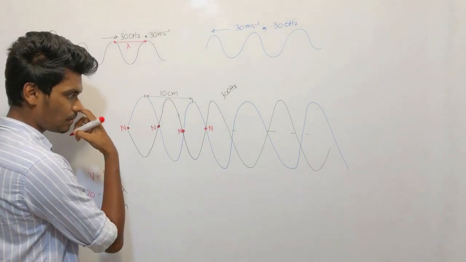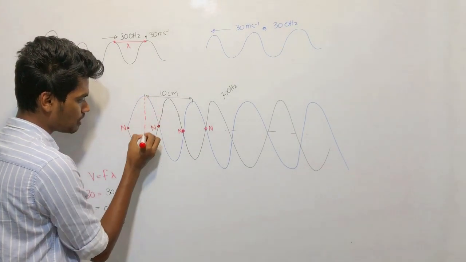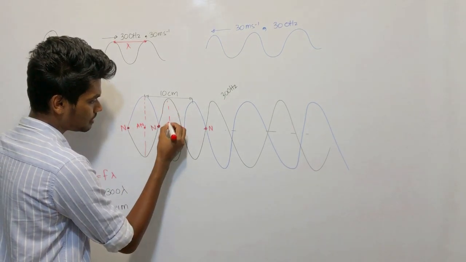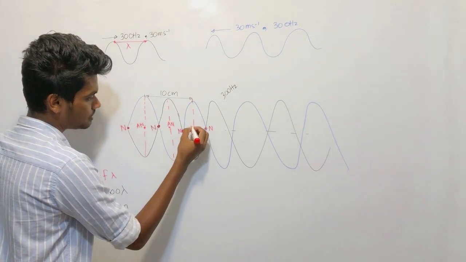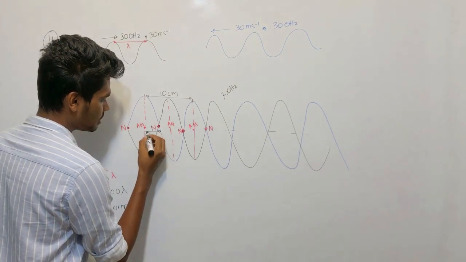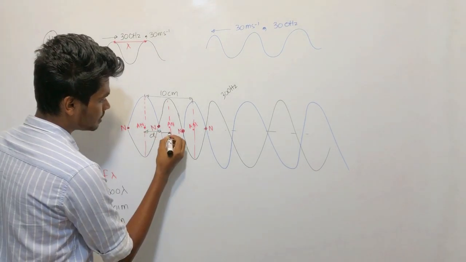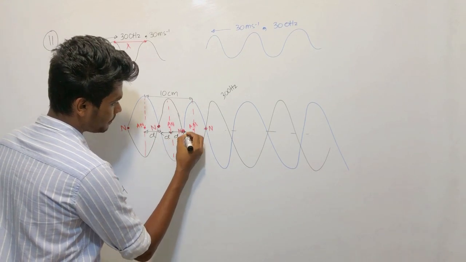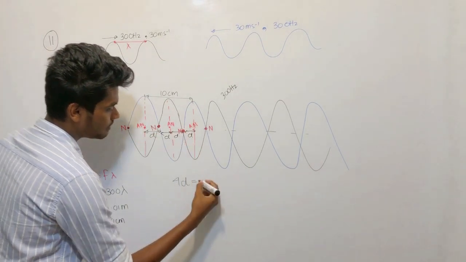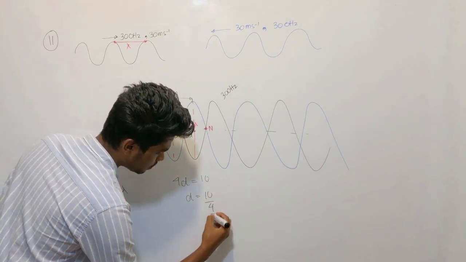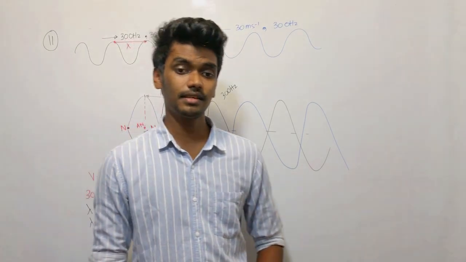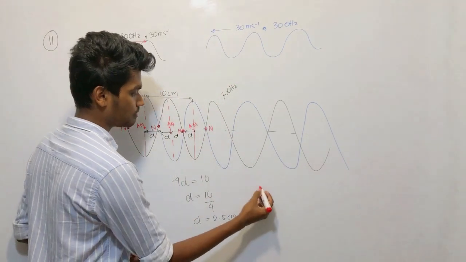So what are antinodes? Antinodes are the opposite. The points which are free to move. Antinode, antinode, antinode. So what is the distance between a node and an antinode? Call it D. How many D's are there? In one wavelength, 4 D's are there. So D is going to be 10 over 4, which is 2.5 centimeters. The answer will be the first one.